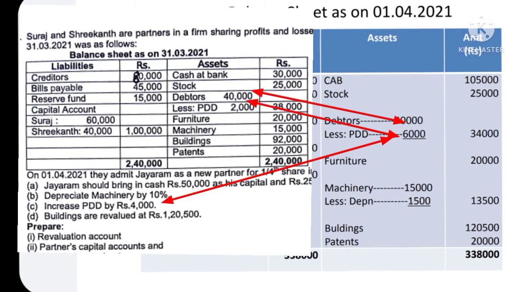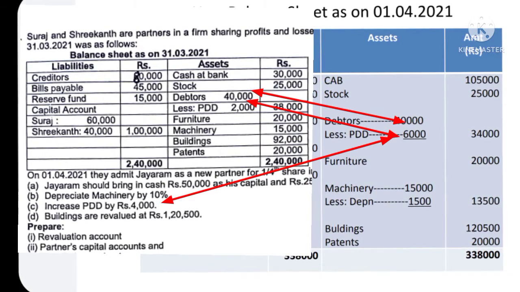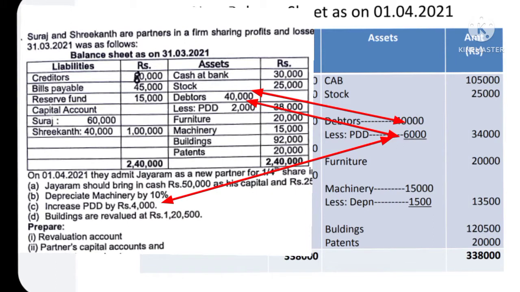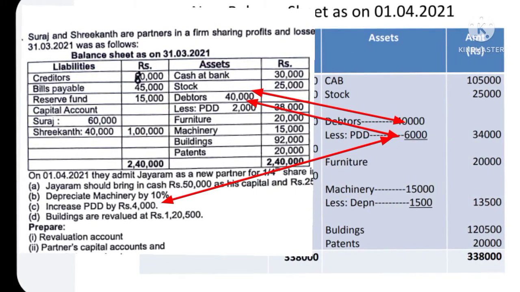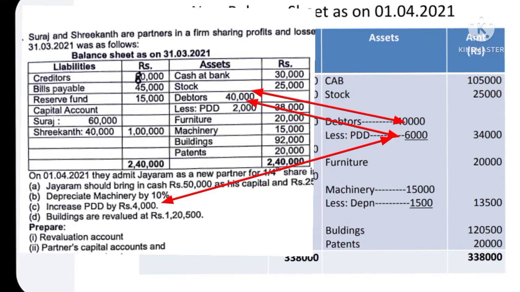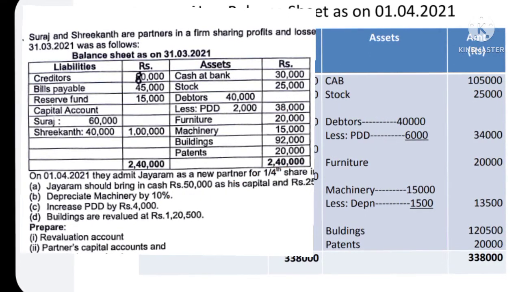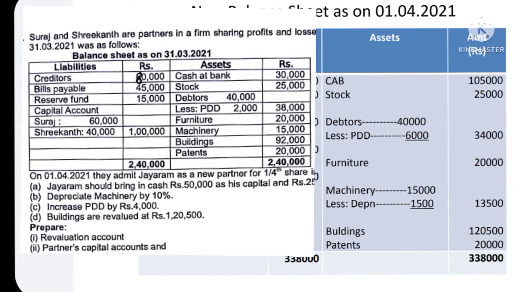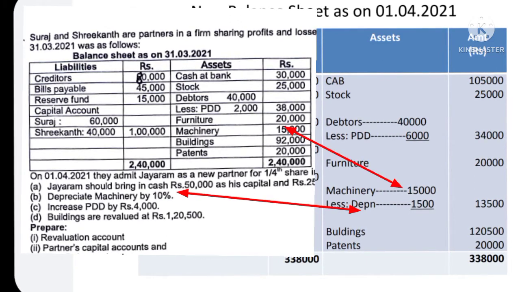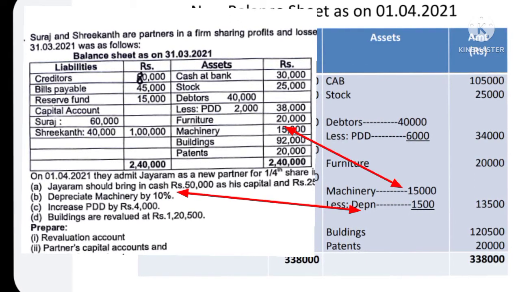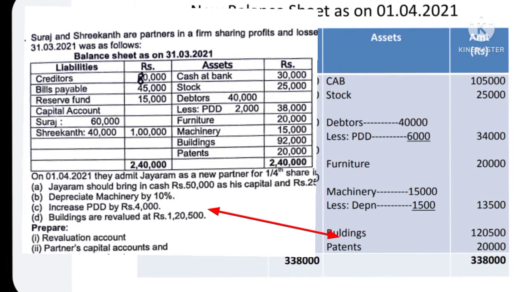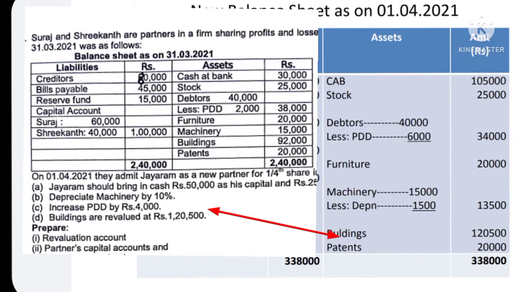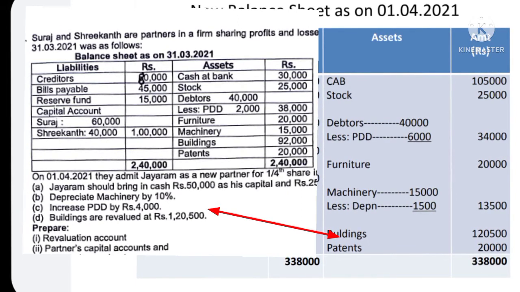And stock, there is no change, 25,000. For debtors there is an adjustment: debtors 40,000 less PDD. The new PDD: earlier it was 2,000, now it is increased by 4,000, so 2,000 plus 4,000 comes to 6,000. So debtors 40,000 less PDD 6,000, the net debtors would be 34,000. Then furniture, there is no change, 20,000. Machinery has an adjustment: 15,000 less depreciation 1,500 comes to 13,500. Then building revalued, earlier it was 92,000, now it is revalued as 1,20,500.